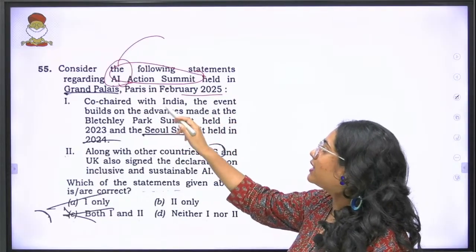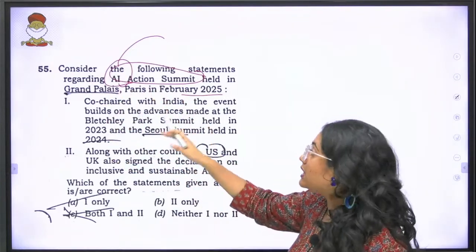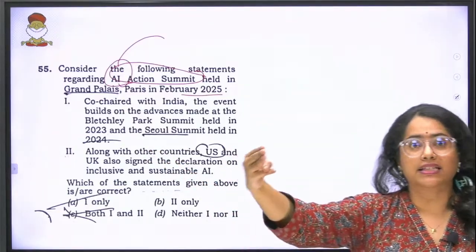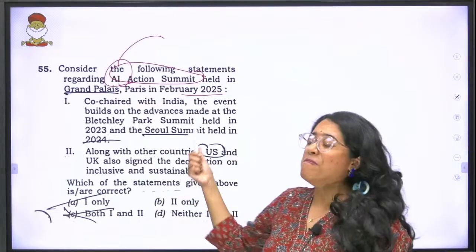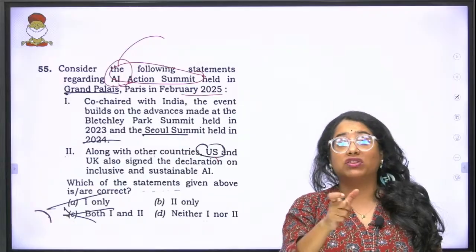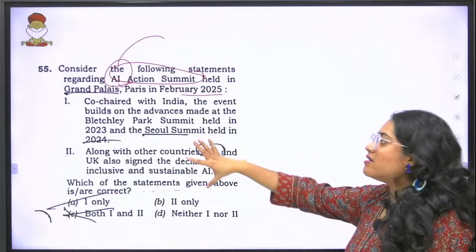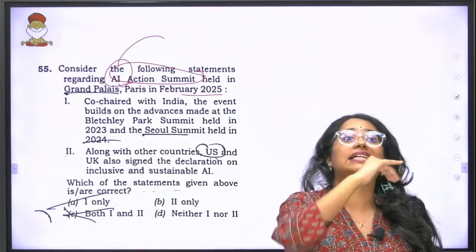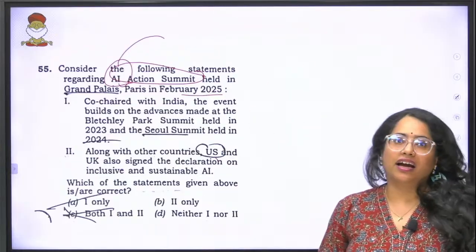The event builds on the advances made at the Bletchley Park Summit, which was in London in 2023, and the Seoul Summit held in 2024. Yes, this is right. This is the third in-line summit that has happened for this AI action plan. This is an important thing, and the moment I saw this statement, I was so happy. The reason being that this is one of the things that we had stressed in that session, where we said that despite being pioneers in AI, US and UK have not signed this AI Action Summit's decisions.